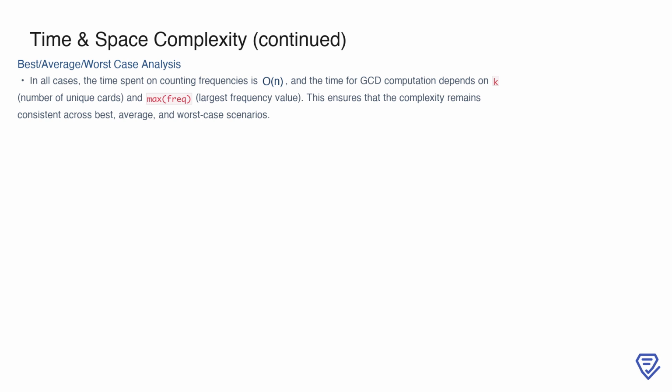Whether the deck contains identical cards, a mix of repeated and unique cards, or all unique cards, the algorithm's performance is governed by the same O(n + k * log(max frequency)) time complexity. This consistency ensures that our solution is robust and efficient, regardless of the input distribution.